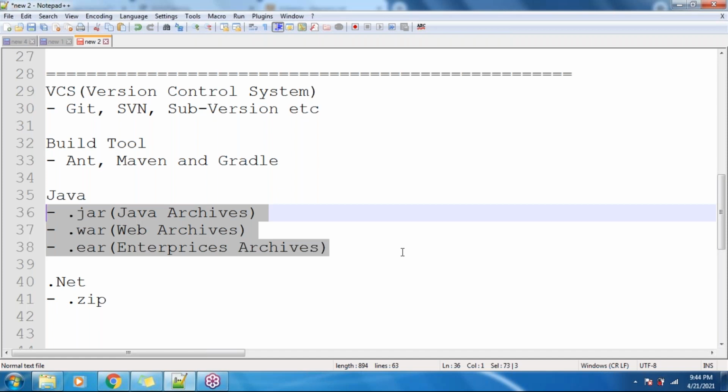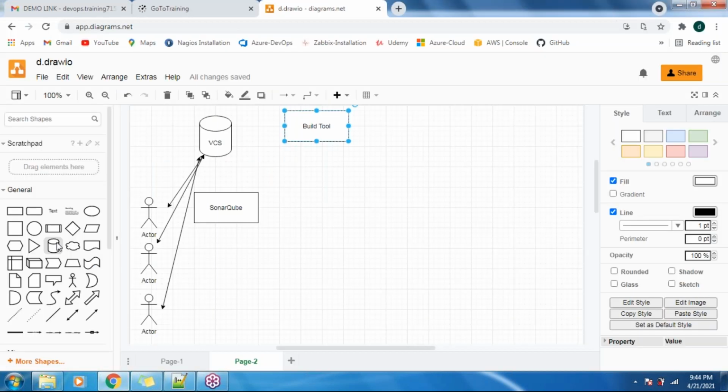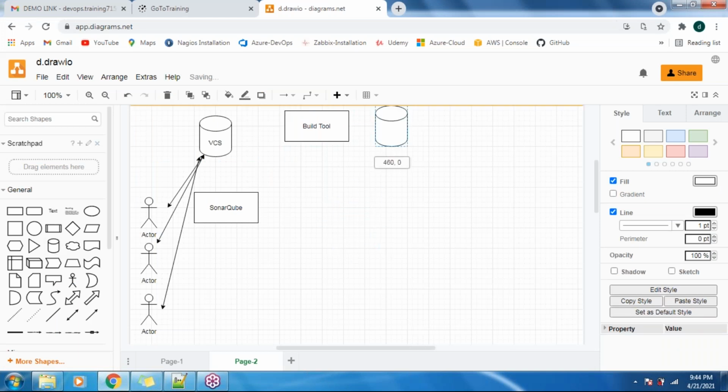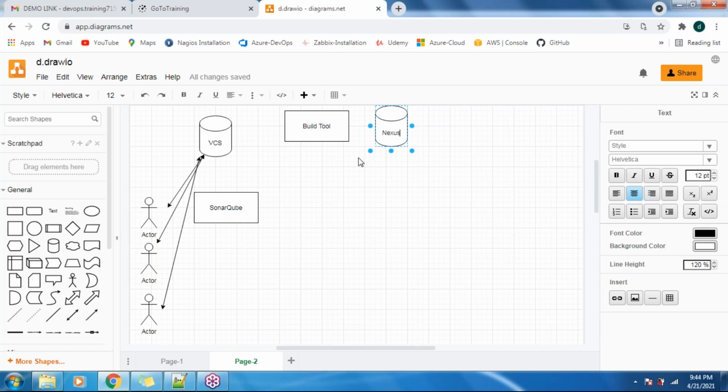If you are doing it in a manual process, we can take a backup of the executable code and then place the new code. That is a manual task, and I don't want to do it manually here. So for that we are using one more tool, the Artifactory repository. We call it Nexus. Nexus is an Artifactory repository, guys.